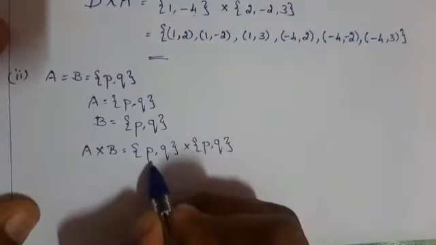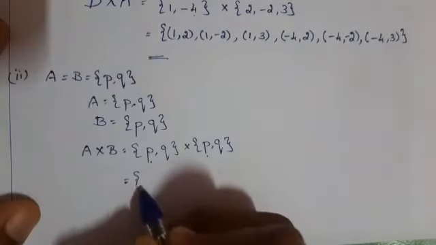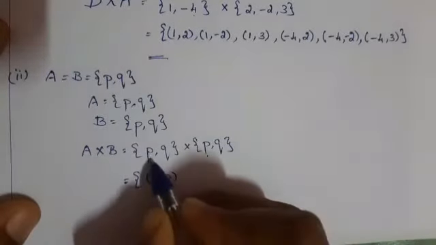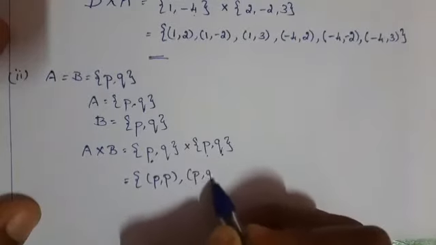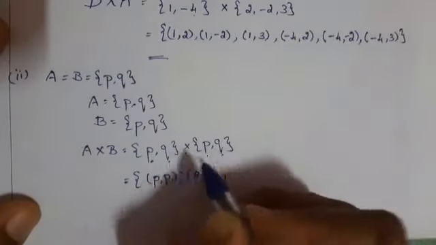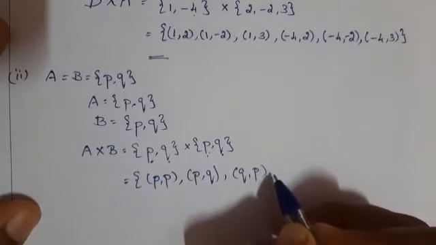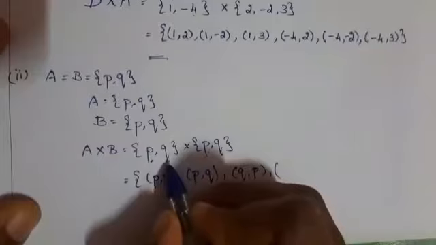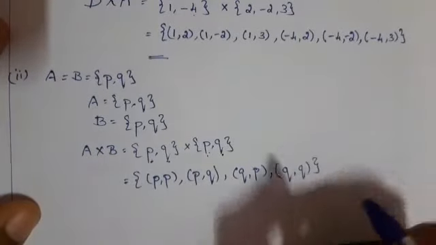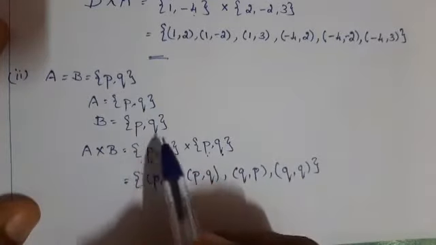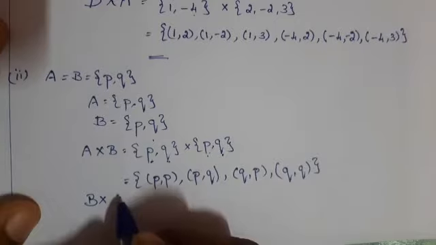First element in A, then first element in B, that is P comma P. Then first element in A, second element in B, P comma Q. Then second element in A, first element in B. Second element in A, second element in B. Here, both the sets are same. Therefore, A cross B and B cross A is also same.